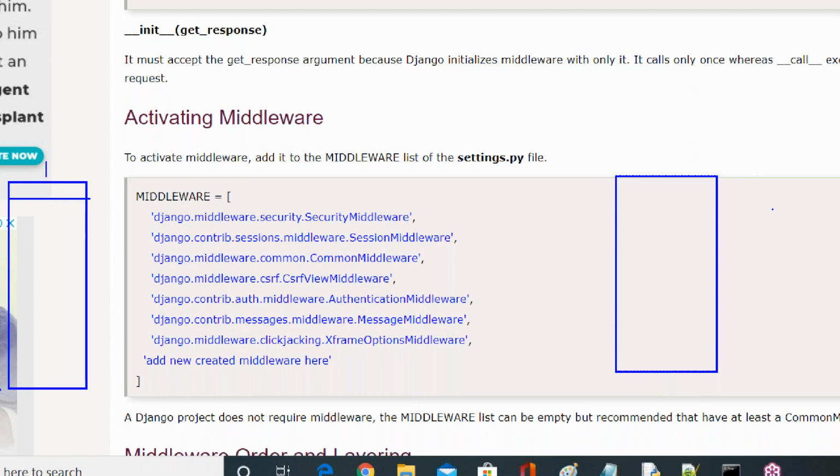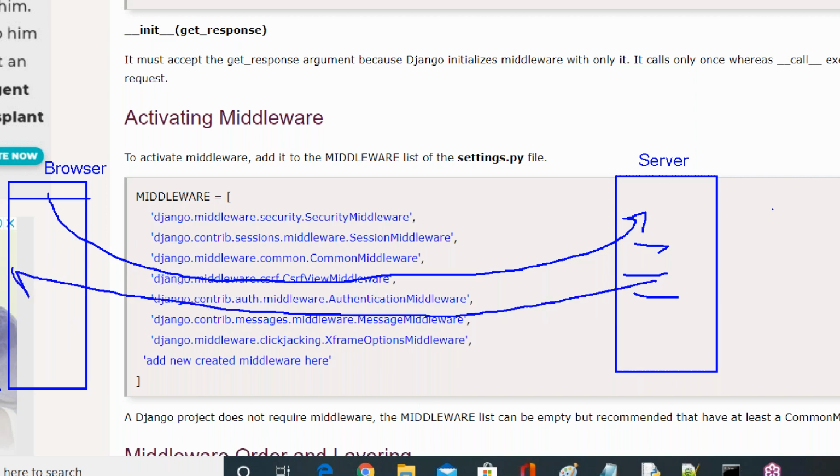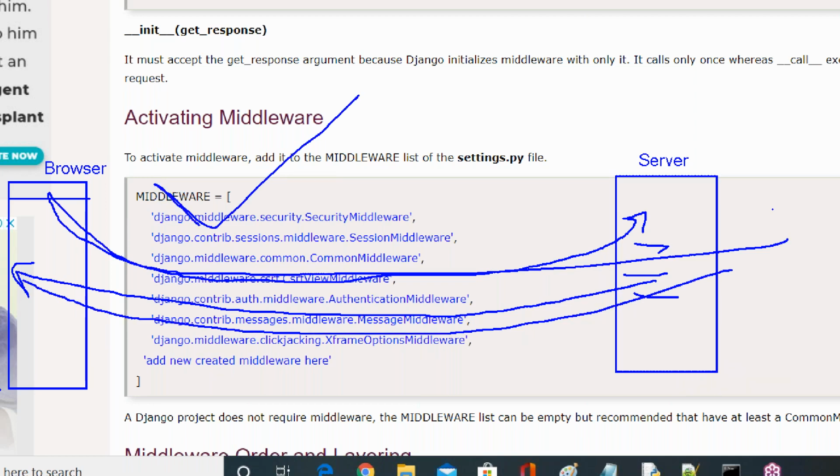All of you observe here. This we will also see very clearly later. So it's a browser, and it is the server, because it's our project application, for example. From the browser, we send the request. It goes to the server, performs the operation, and finally the response comes to our browser. Now, in this request and response, what is the use of this middleware? That is our biggest question here.